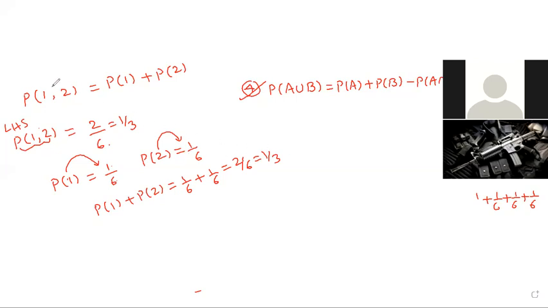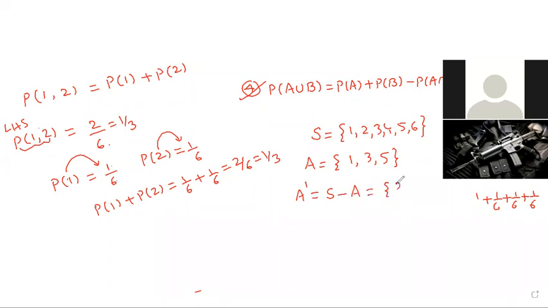Right. Now everyone observe. The sample space is 1, 2, 3, 4, 5, 6. Okay? Set A is the odd numbers 1, 3, 5. A dash means S minus A, cancel them. Now we get 2, 4, 6. Okay?